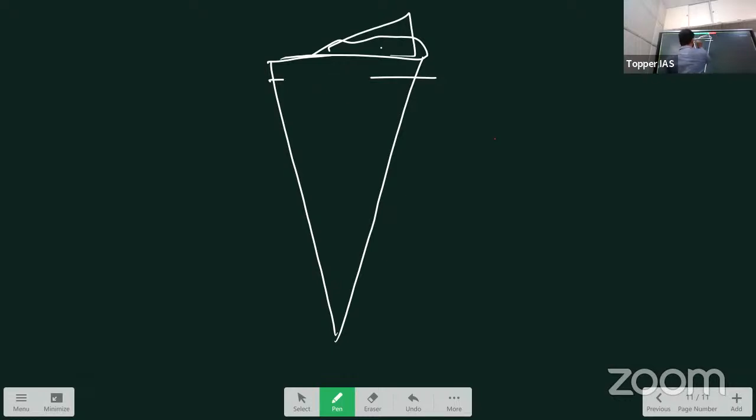Actually, it's very, very thin. Not 100, it's around 40 kilometers.